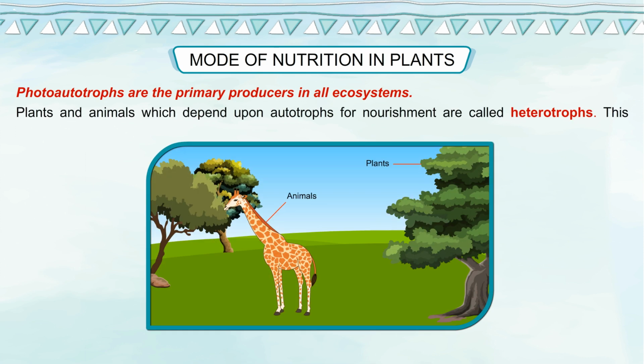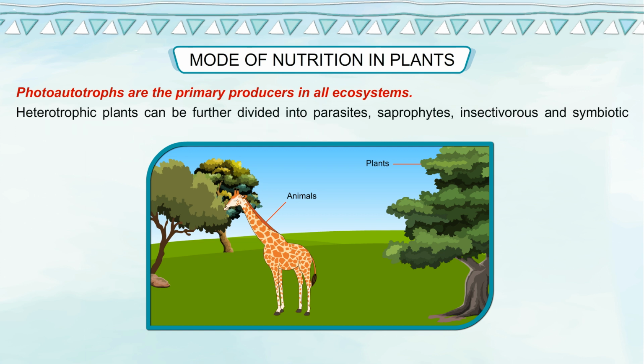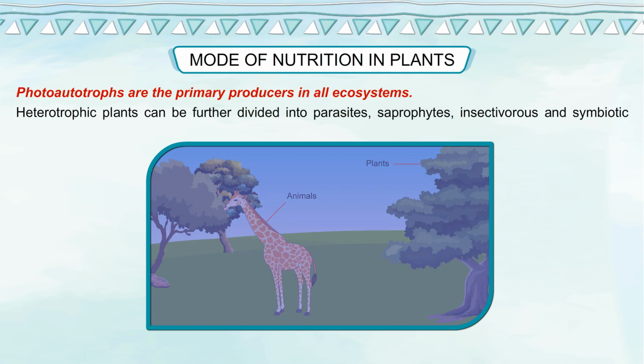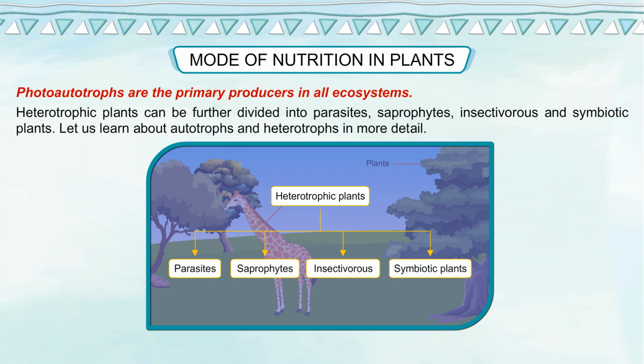Plants and animals which depend upon autotrophs for nourishment are called heterotrophs. This mode of nutrition is known as heterotrophic. Heteros means other, trophin means to nourish. Heterotrophic plants can be further divided into parasites, saprophytes, insectivorous and symbiotic plants. Let us learn about autotrophs and heterotrophs in more detail.